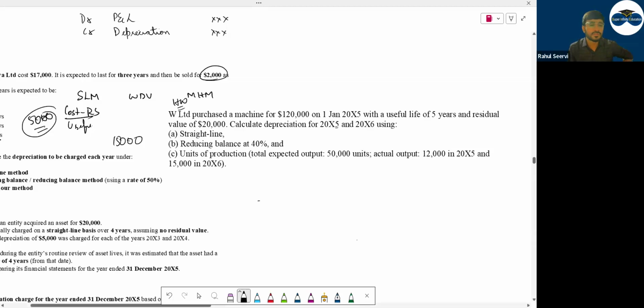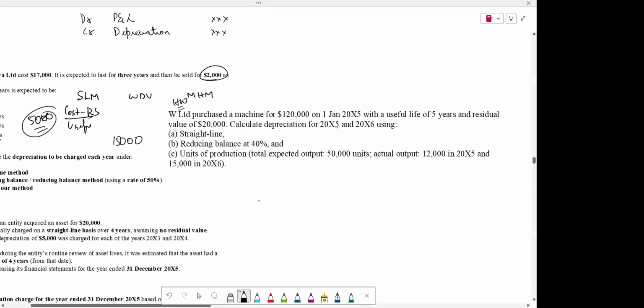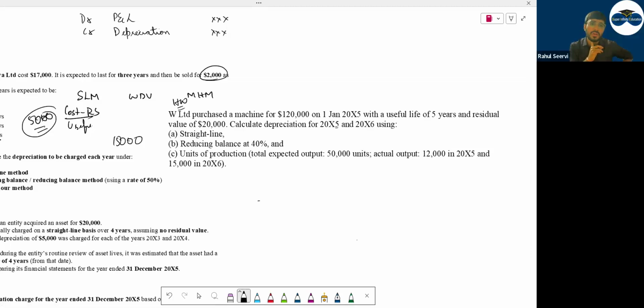Done writing the data, everyone? No, only just write down the data. Don't write down the full question. The cost, useful life, scrap value, then the WDV rate, reducing balance rate, and then units of product. What are the products? 50,000, 12,000, and 15,000. Okay.